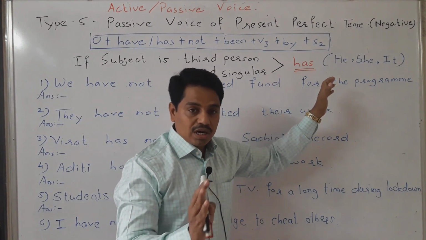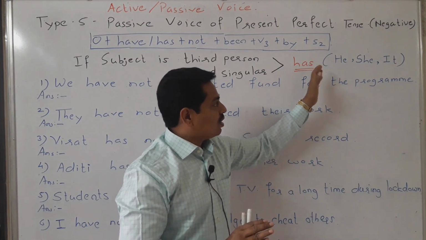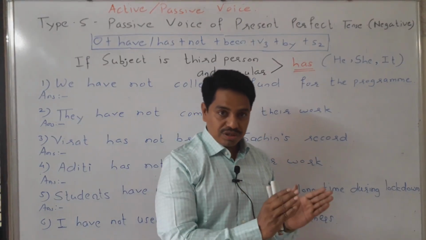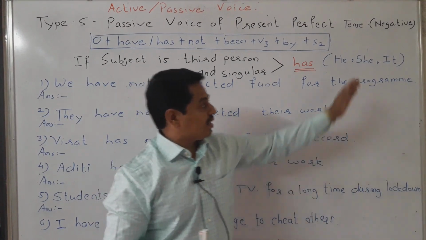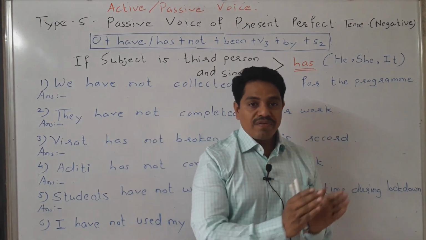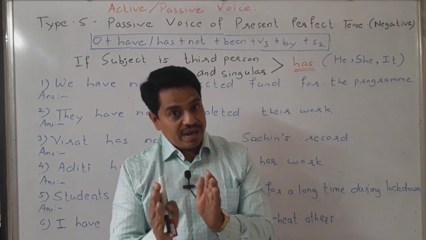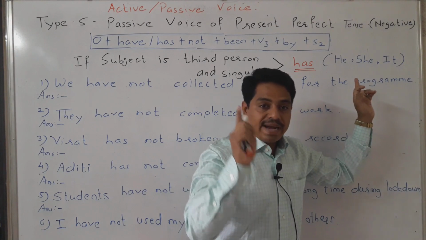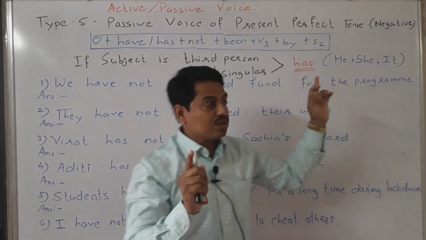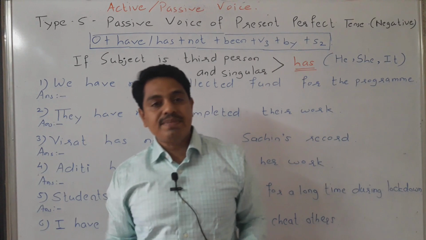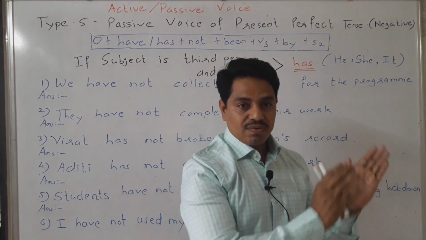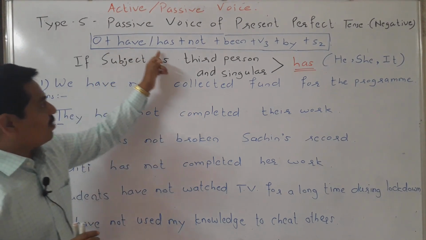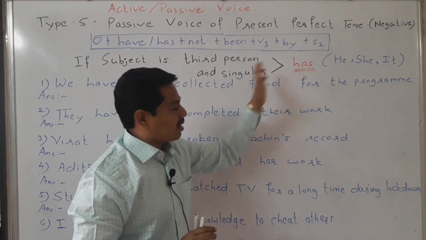The third person singular subjects are only three: he, she, it. When the subject is third person and singular, only at that time we will use has. And after the remaining subjects, we will use have. Now I have made it very clear for you. Object, have/has, not, been, V3, by and S2.